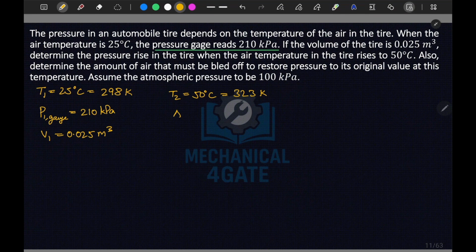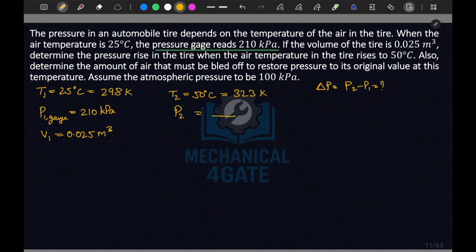Now we have been asked for the pressure rise in the tire. P2 will be some value here, and we have to calculate delta P equal to P2 minus P1. It is also asked to determine the amount of air that must be bled off to restore the pressure to its original value at this temperature.